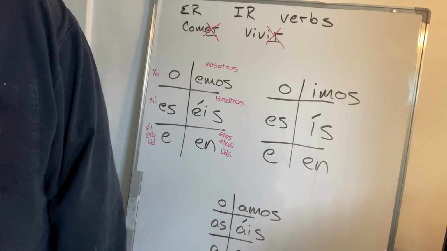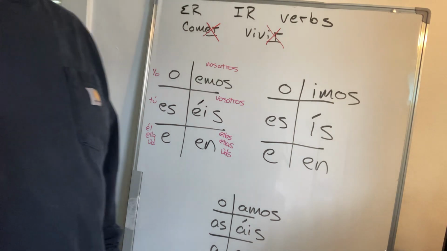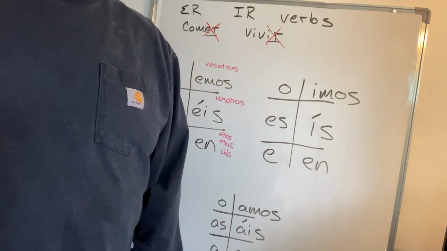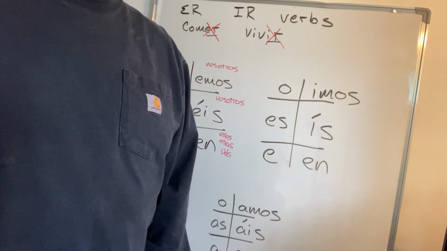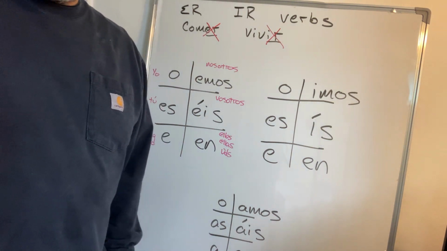In addition, at the lower part of page 70 are all of the ER and IR verbs that you need to know for this chapter.